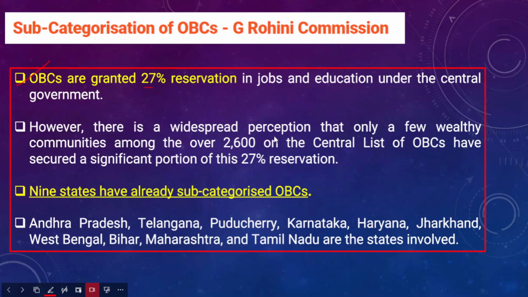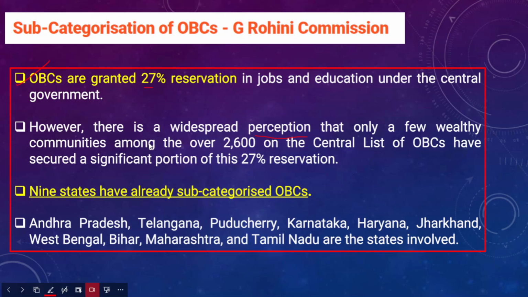However, there is a widespread perception. What was this perception about the 27% reservation that is being provided for the other backward classes? The widespread perception is that only a few wealthy communities within the OBCs benefit. For example, Yadavs are dominant caste groups in Bihar and UP.